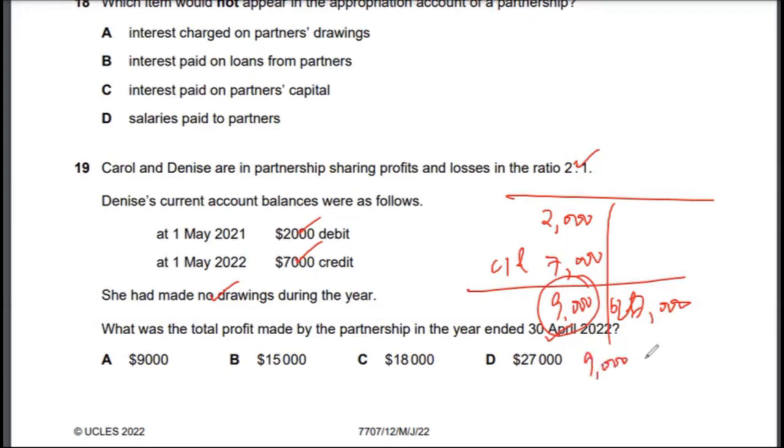So 9,000 equals X, which is the total profit, times her share, which is 1/3. Profit sharing with 9,000 will come here, right? So 9 minus 2 is actually 7. That's how the carried forward balance also comes to 7,000. Right, so the total profit in this case, if I just follow this equation here, would be option D, which is 27,000. So the correct answer to multiple choice 19 is actually option D.